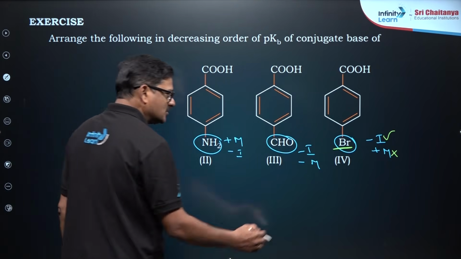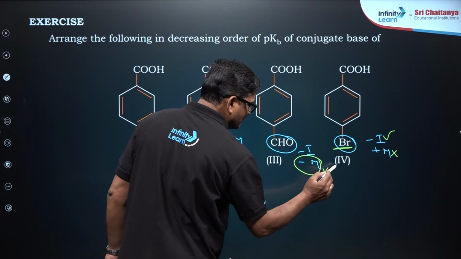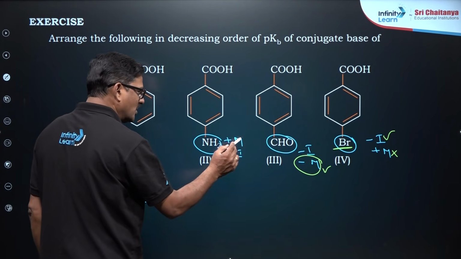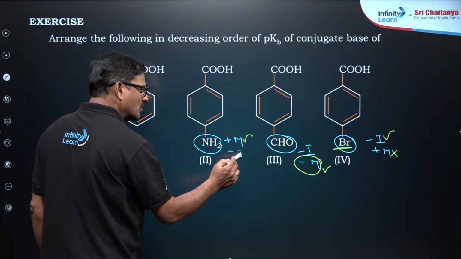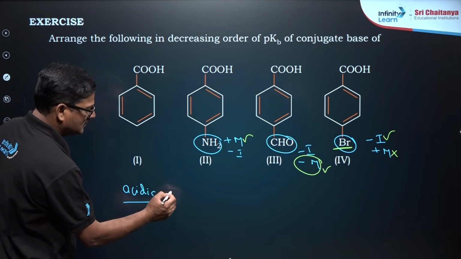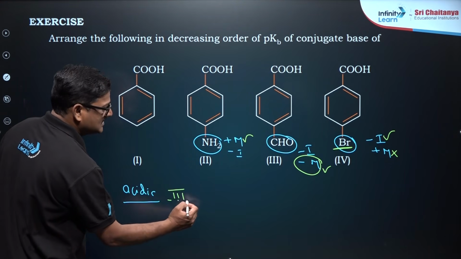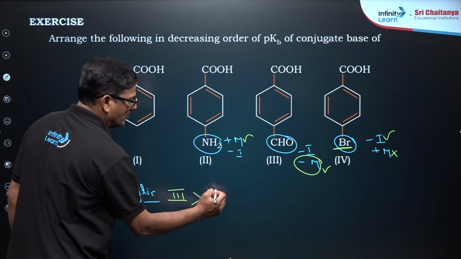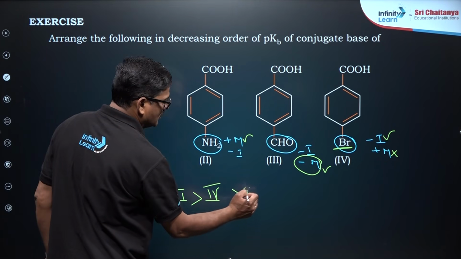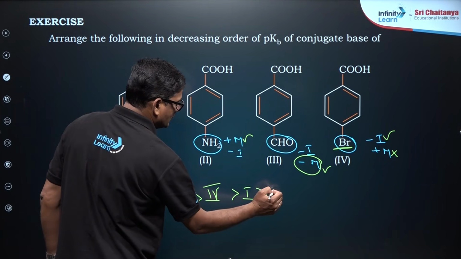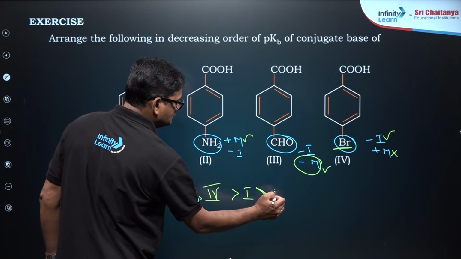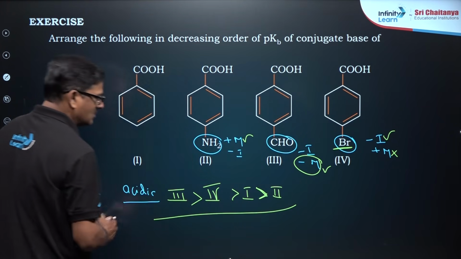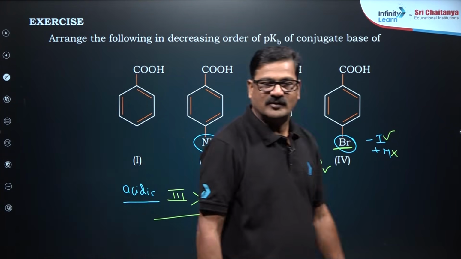And both are very good, no worries. And in this, you have to consider this. You don't consider this. So, I want to take 3 is more acidic than 4, 4 is more acidic than 1, 1 is more acidic than 2. So, these are all the important aspects that are required.